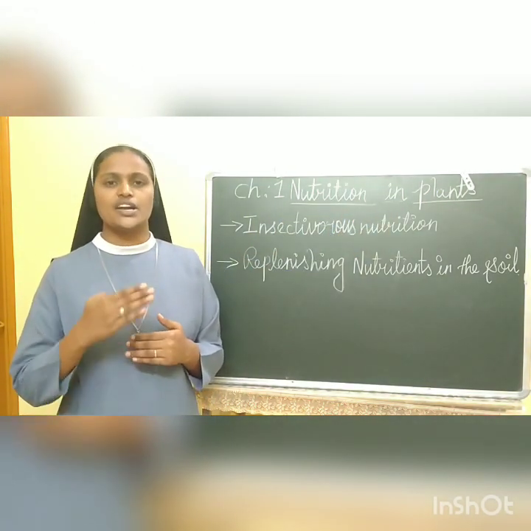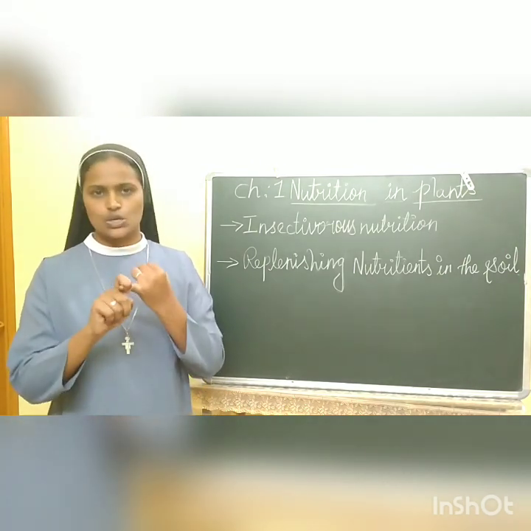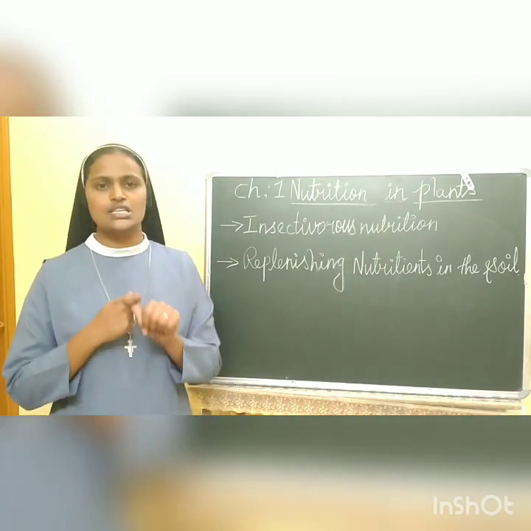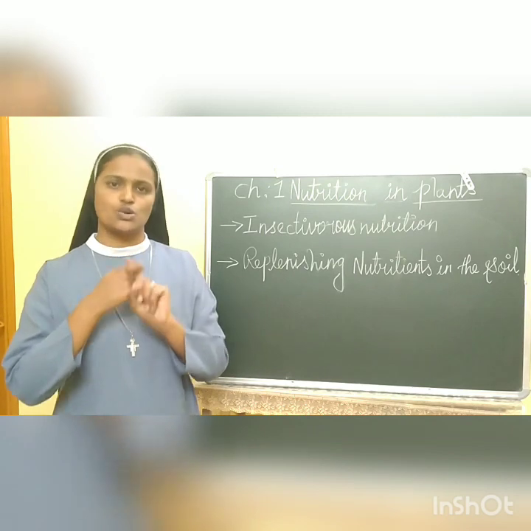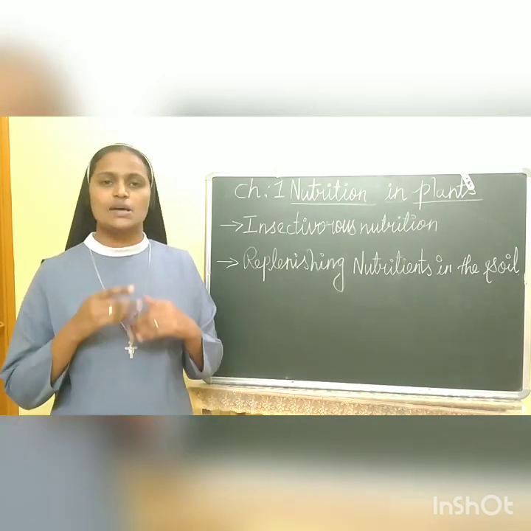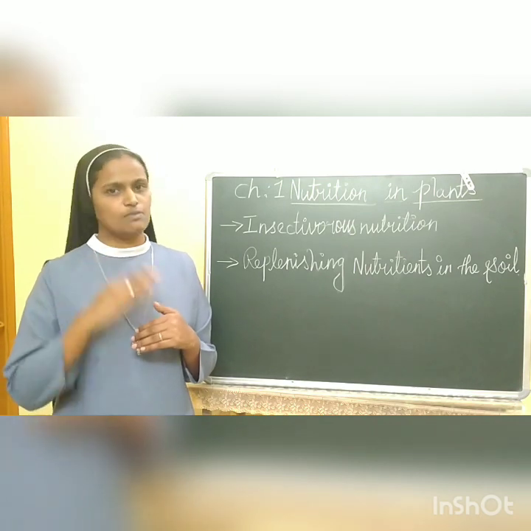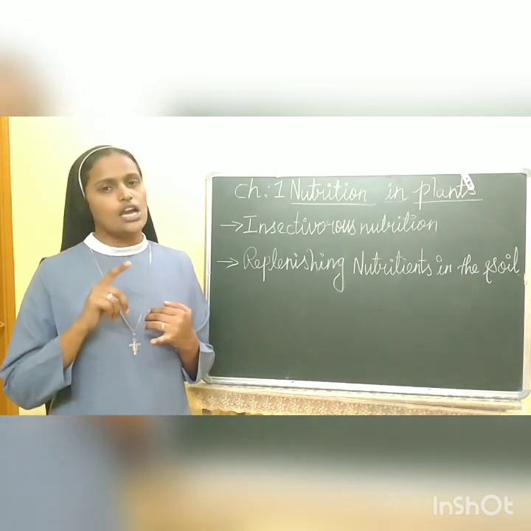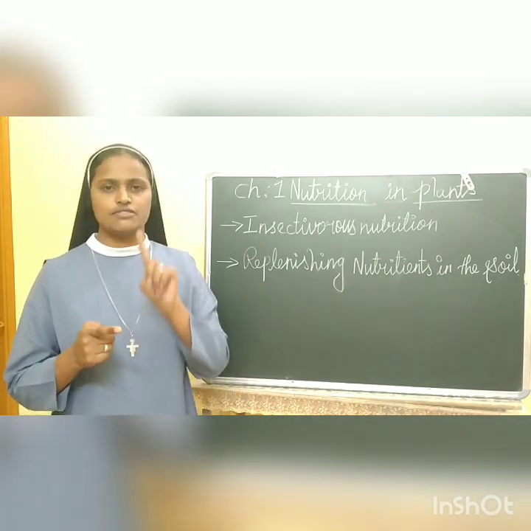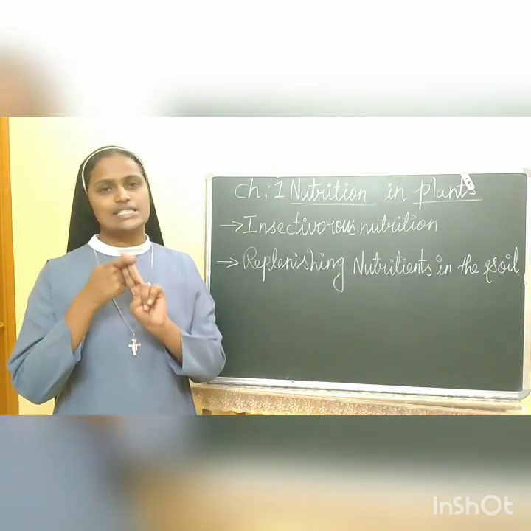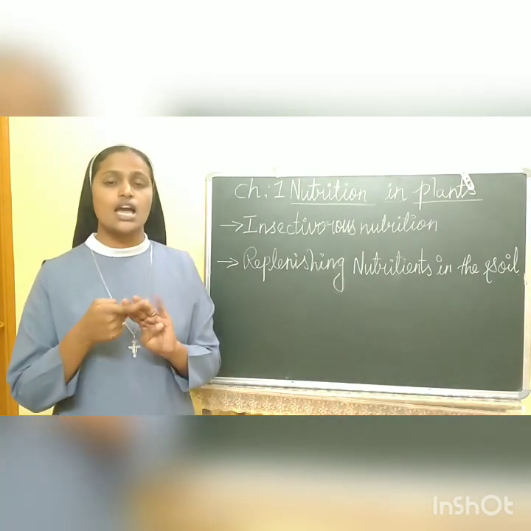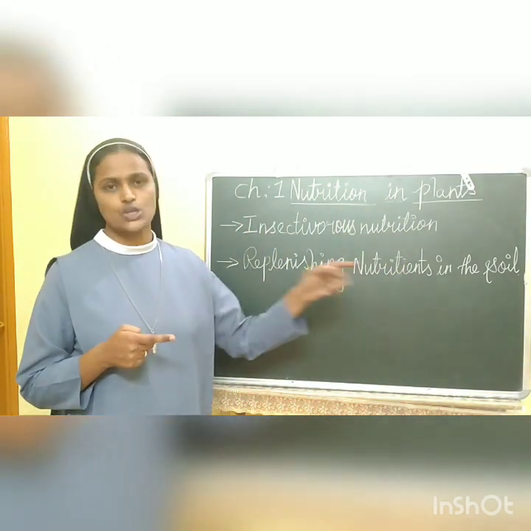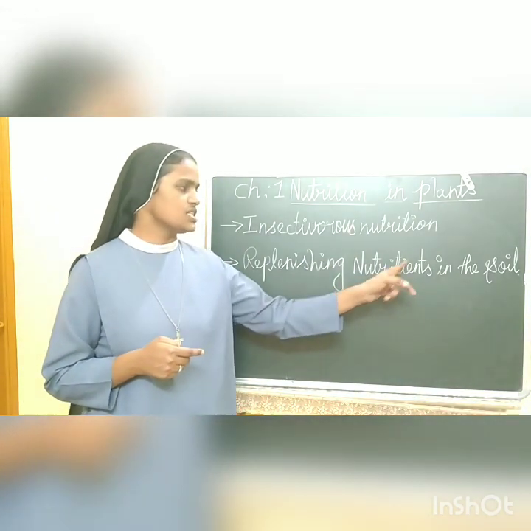In the previous week we have already discussed what is nutrition and what are the modes of nutrition. There are two types. The first one is autotrophic, the second one is heterotrophic. Autotrophic nutrition means the plants which prepare food by themselves through photosynthesis. The next one is heterotrophic. Heterotrophic nutrition has four types. The first one is parasitic, second one is saprophytic, third one is symbiotic, and the fourth one is insectivorous nutrition. And the last one we are going to conclude by replenishing nutrients in the soil.